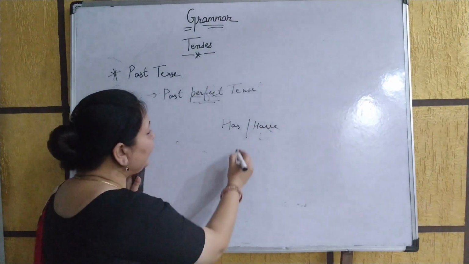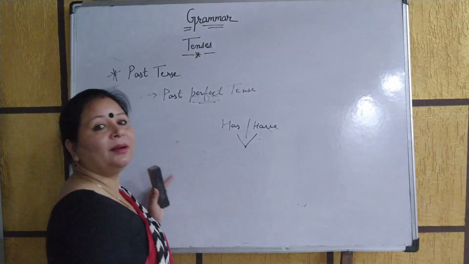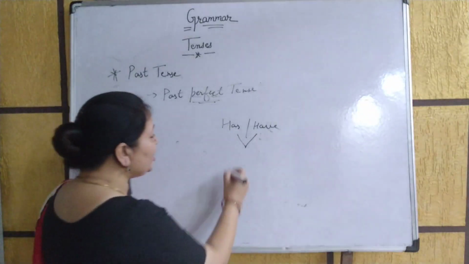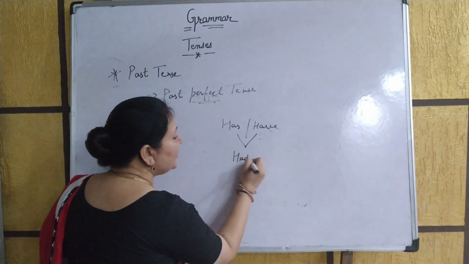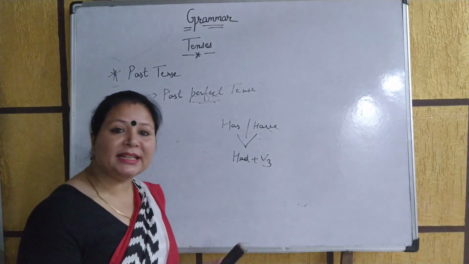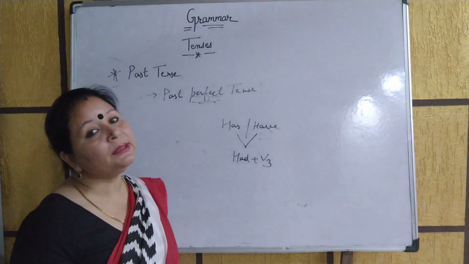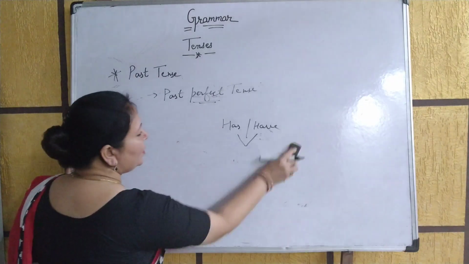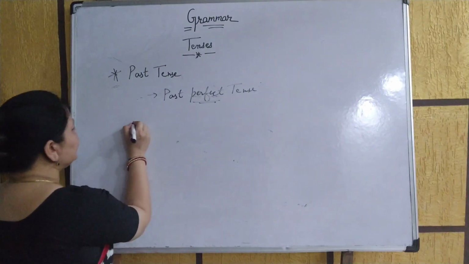Right, bache? But when you move to past tense, what are you going to write? Had. As we all know, with perfect tense we write the verb's third form. Okay, so let me give you an example.